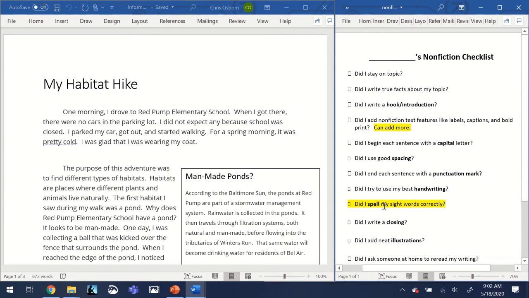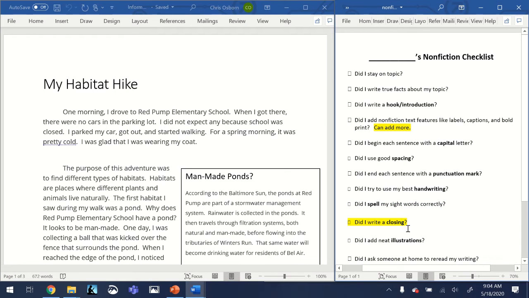My next item is, did I spell my sight words correctly? Another great thing about using a word processor like Microsoft Word, typing it out, is there is a spell check that automatically checks your spelling. Now, just because I don't see a bunch of squiggly underlined words does not mean that I spelled everything correctly. So the best thing to do is to read through your writing one more time and to make sure that all of your words are spelled to the best of your ability. And I did that, and I am okay.